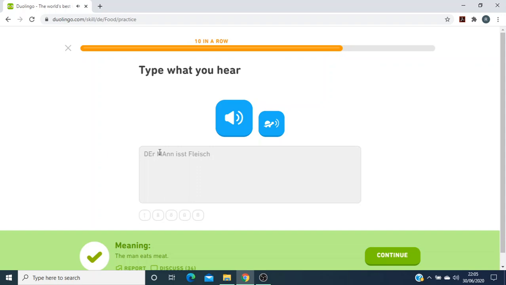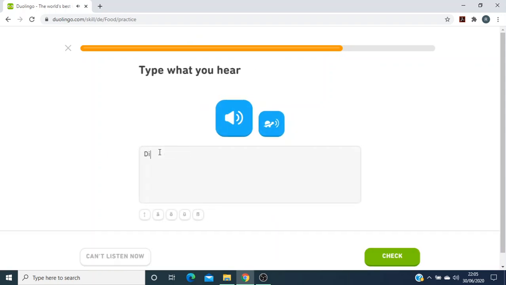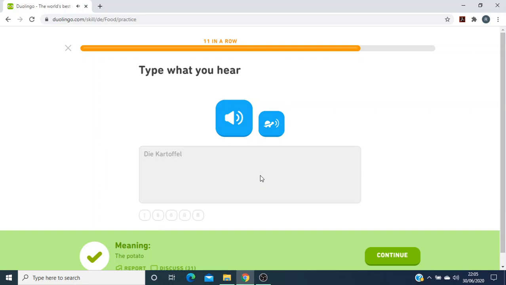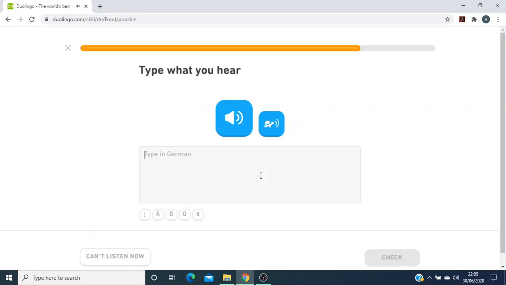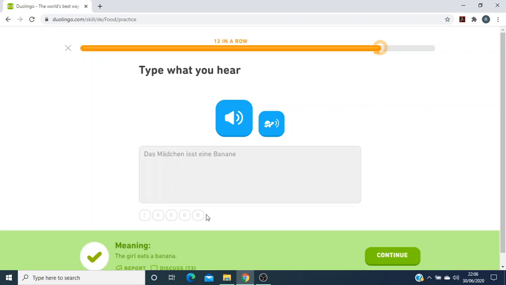Die Kartoffel. Kartoffel is a potato. Das Mädchen isst eine Banane. So the girl eats a banana. I wonder if I would have got marked correct or incorrect if I'd dropped an S and said the girl is a banana.